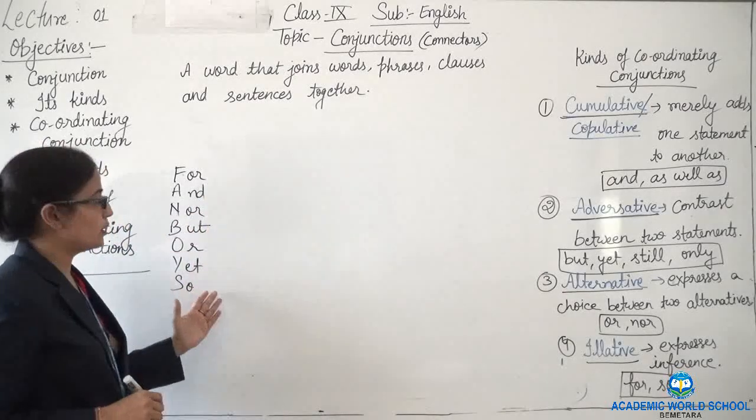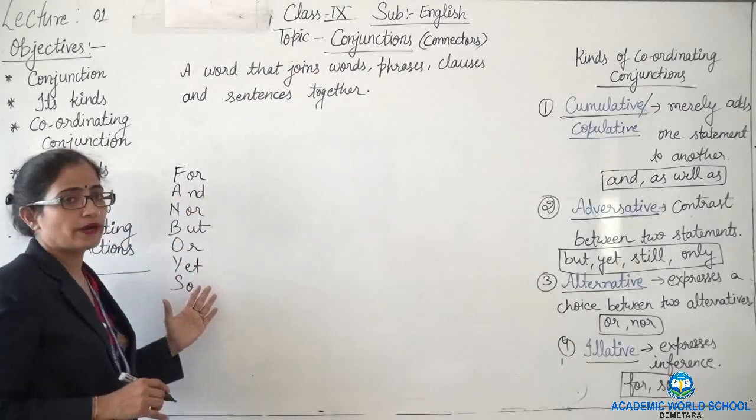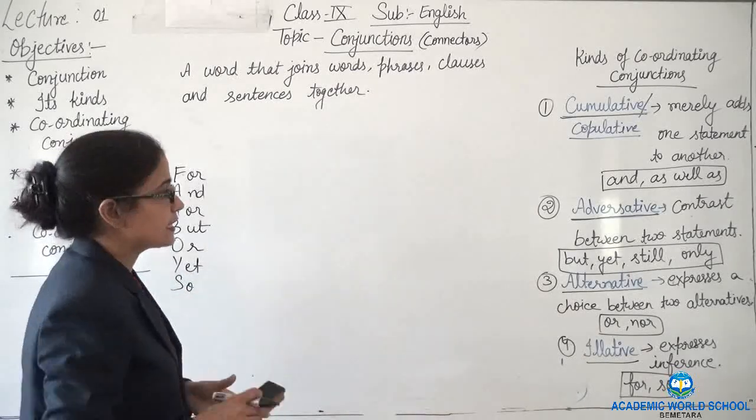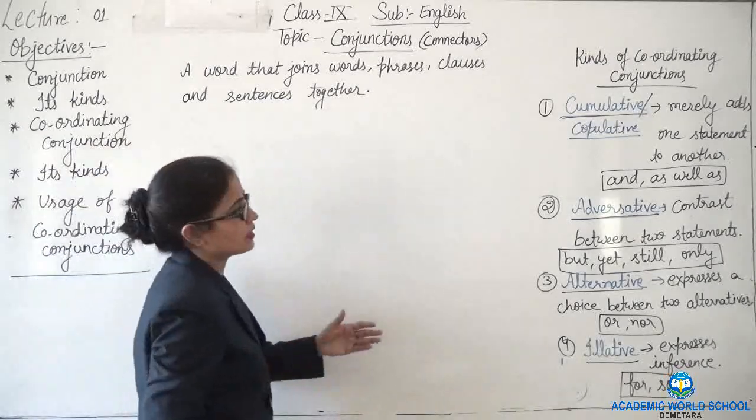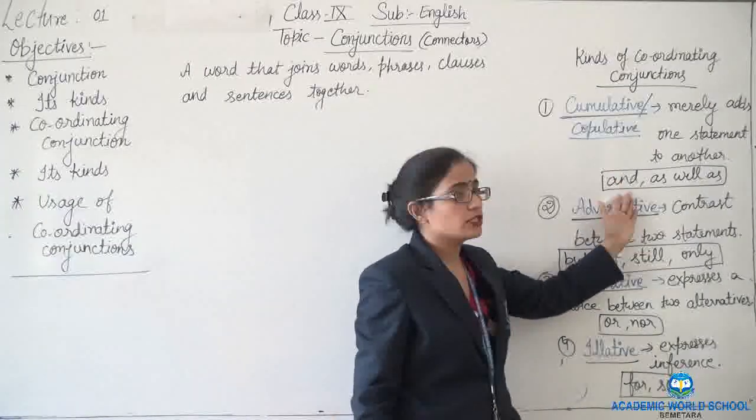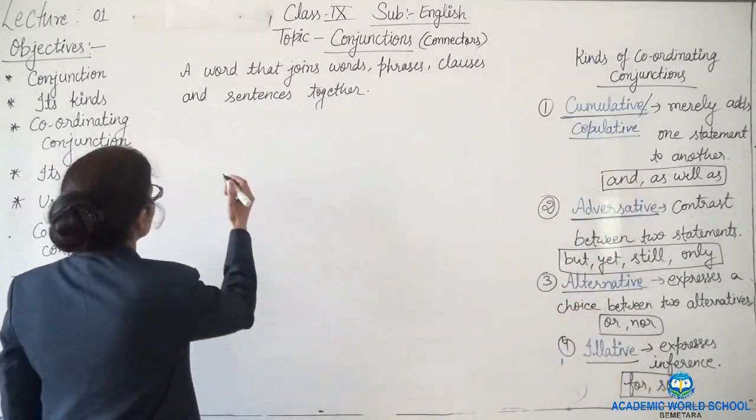So by this acronym we can learn that these are coordinating conjunctions. Let's see their usage. First of all, we will see the cumulative, what this shows, and, as well as.